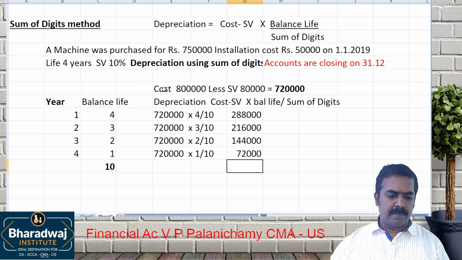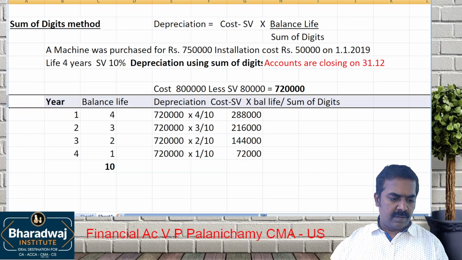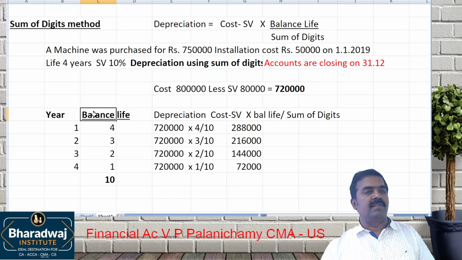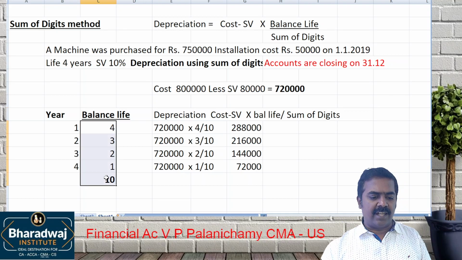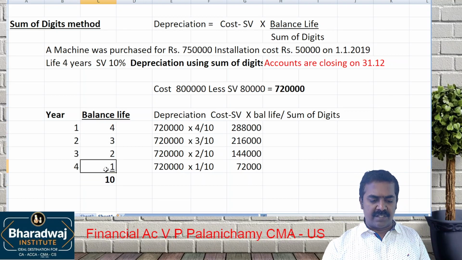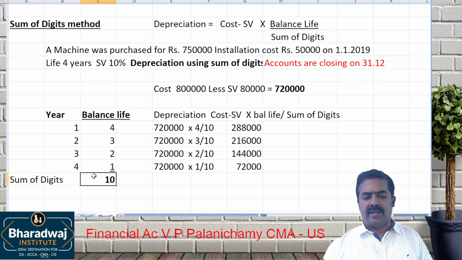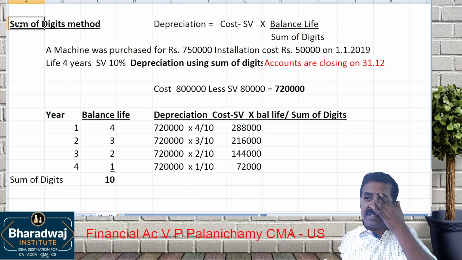This is which method? Sum of digits method. Do you understand what you mean by sum of digits? If it is 4 years of life, sum of digits will be 1 plus 2 plus 3 plus 4. What is the total? 10. Otherwise, you can add the balance life. That is called the sum of digits. Depreciation is cost minus scrap value into balance life divided by sum of digits. 4 by 10, 3 by 10, 2 by 10, 1 by 10. Do you understand the sum of digits method?